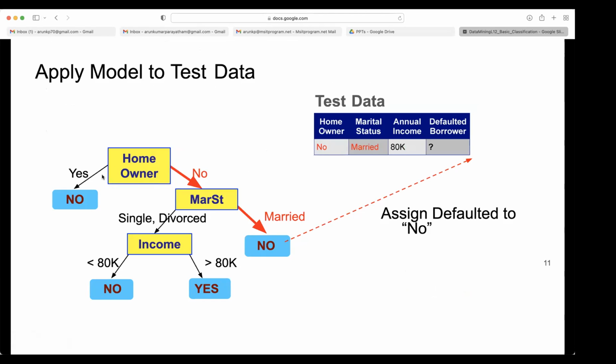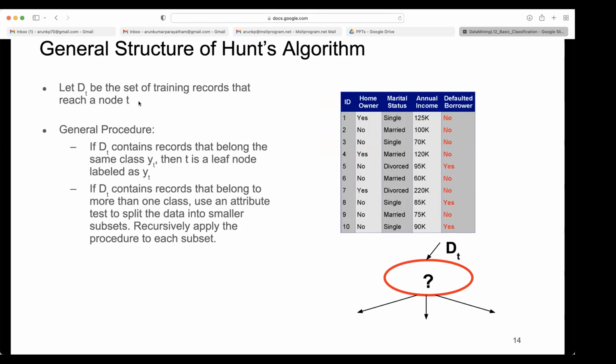If homeowner is yes, then they won't reach marital status. All the nodes will not be reached by all the objects. Only a few objects will reach that node. Maybe the root will be reached by all the objects, but later on the number will vary. So Dt is the set of training records that reach a node t.